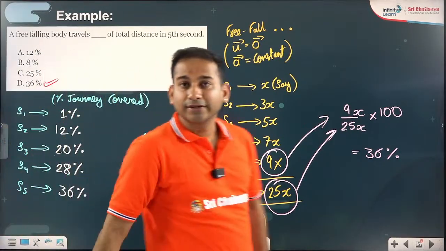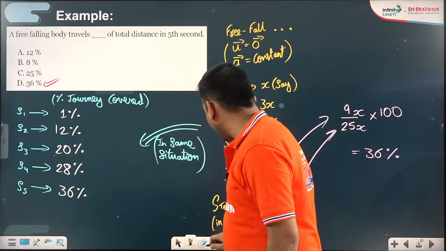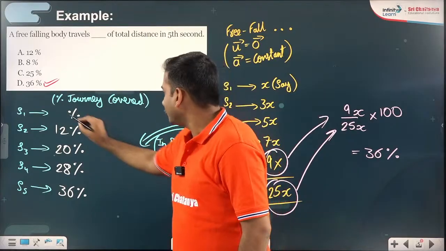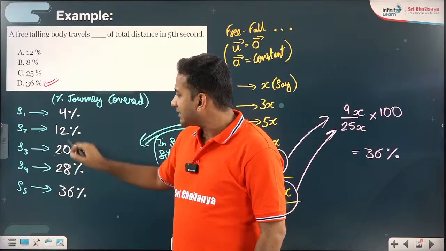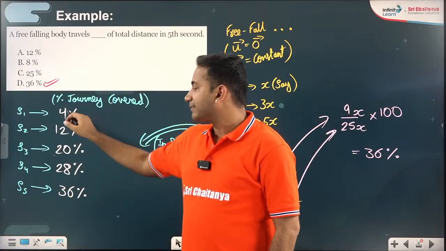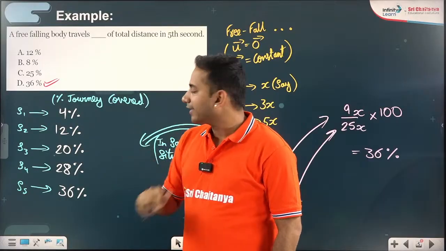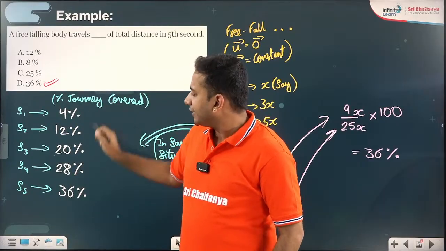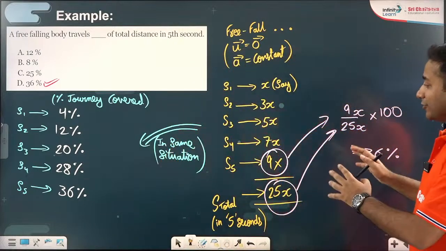So you can check the total is 100% of the journey. Let me make your calculations a bit simpler. 36 plus 4 will be 40. 28 plus 12 will be 40 again, and the remaining is 20. So 40 plus 40 plus 20, you got 100%. I hope the logic is clear.